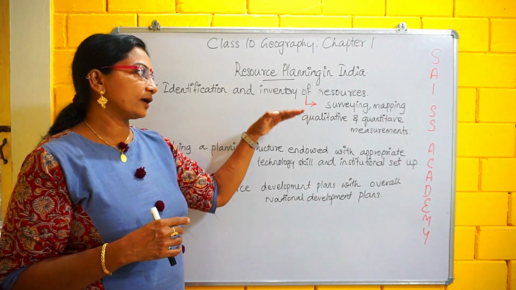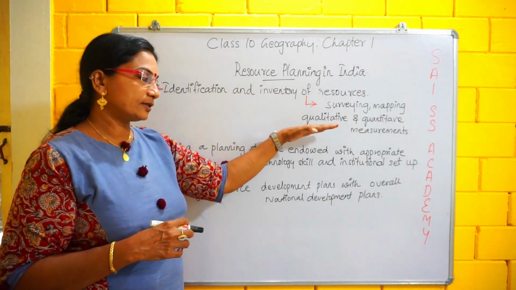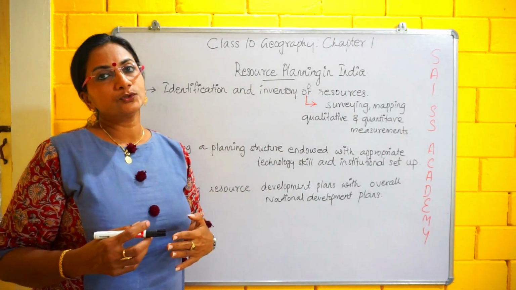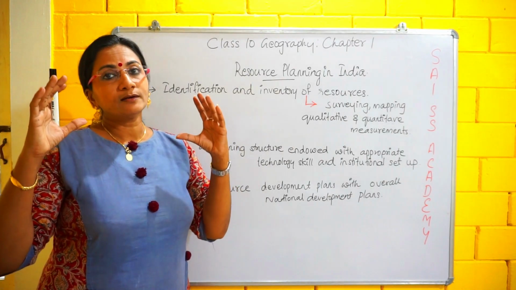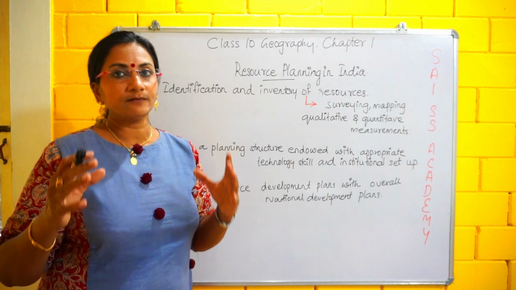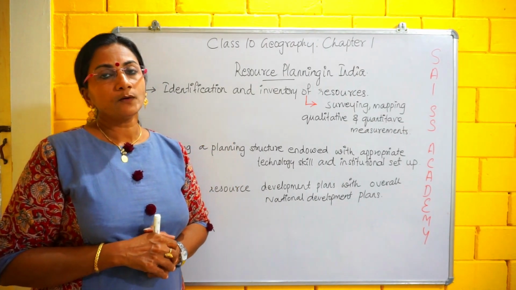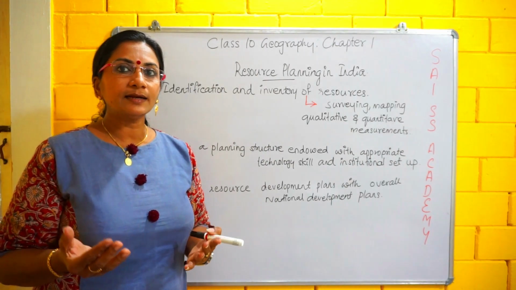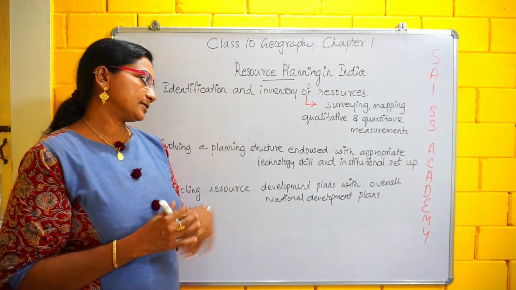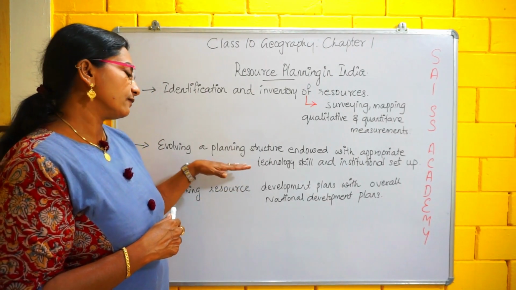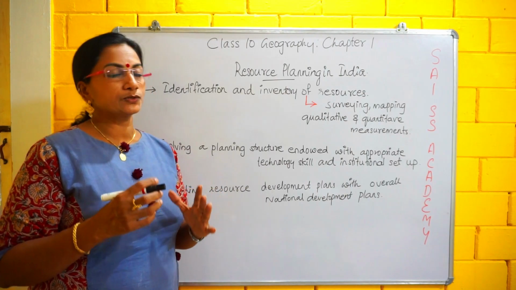First of all, we have to identify and then we have to make an inventory of all these things. Second, we have to evolve a plan. We have to decide what things we have to implement for that. First of all, we need the appropriate technology skill, and we need an institutional setup for implementing those plans. That is the second thing: evolving the planning structure endowed with appropriate technology skill and the institutional setup.